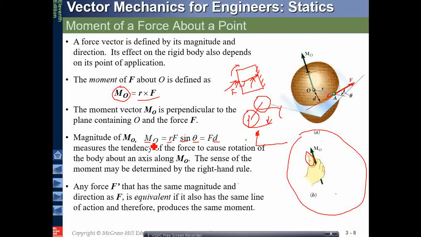Something very similar happens in the case of a cycle also. I'm drawing it in a haphazard way, but these are the pedals of the cycle, and we put our leg here, and this is the force, and this is the distance.